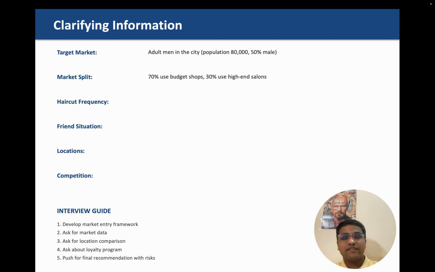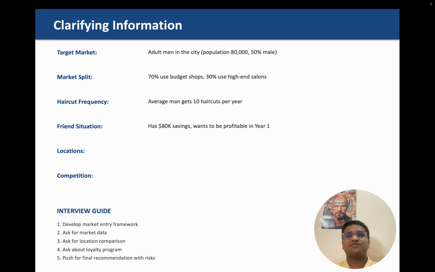Market split, 70% use budget shops and 30% use high-end salons. Because we have to identify what percentage of population will likely shift, we also need to analyze what is the current market split between high-end salons and budget shops. So we ask the interviewer, and interviewer tells us okay, assume 70% of people use budget shops and 30% of people use high-end salons. What is the usual haircut frequency? Either you can assume it and clarify it with the interviewer or ask the interviewer about it. Average man gets 10 haircuts per year.